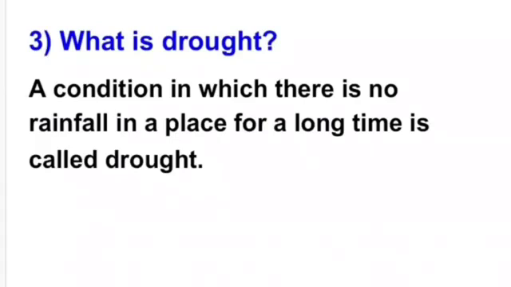Question number 3. What is drought? Answer is, a condition in which there is no rainfall in a place for a long time. This condition is called drought. Means when there is no rain for a long time at a place, then that place is said to be under drought.